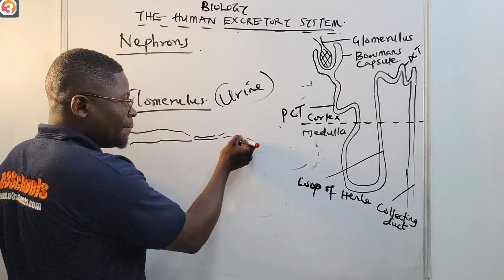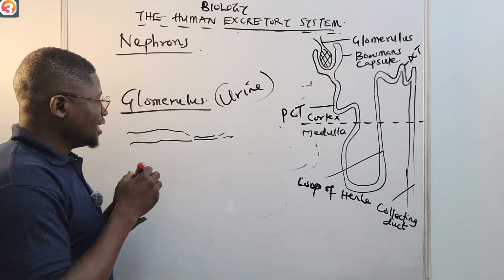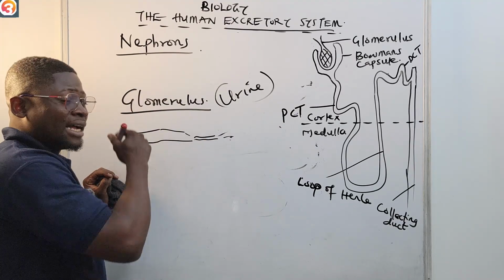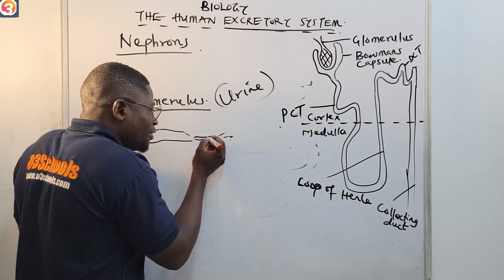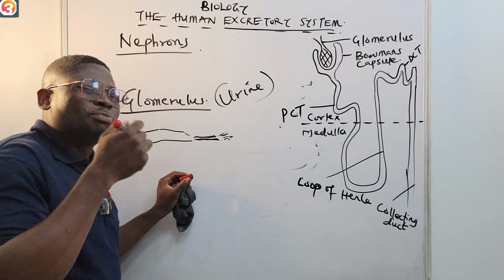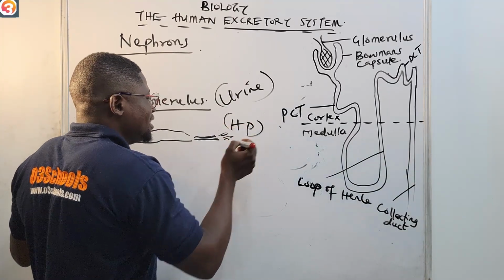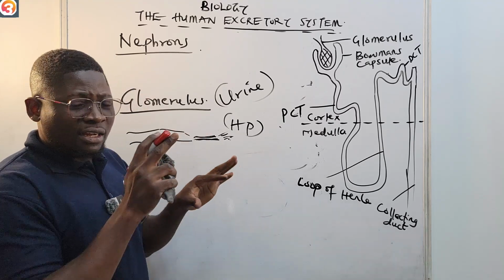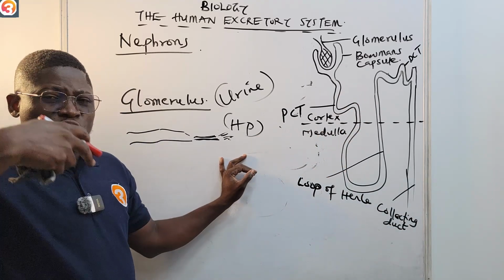What do you observe here? You observe that there's a change in pressure. The blood is used to carrying all of these components, both the urea and all the nutrients. When it now enters a smaller vessel, you see that the pressure will increase. It's a high pressure situation that is happening here. So when the blood enters into the glomerulus that is sitting on top of the Bowman's capsule, you see that filtration takes place.